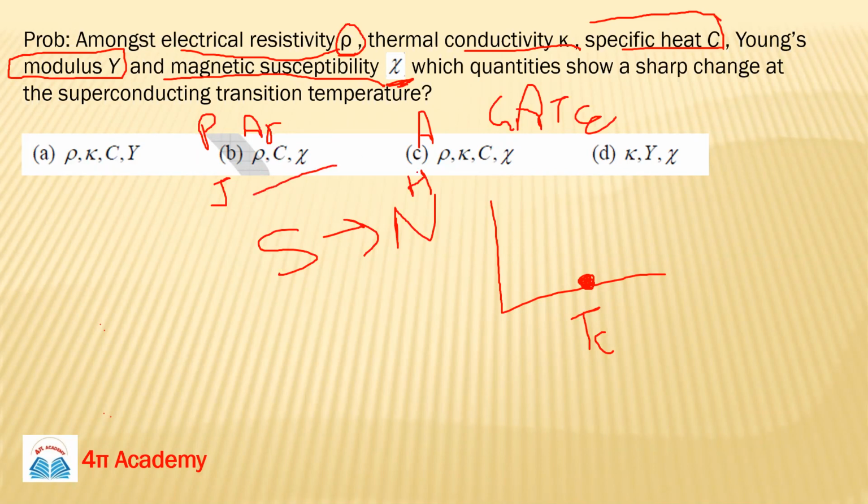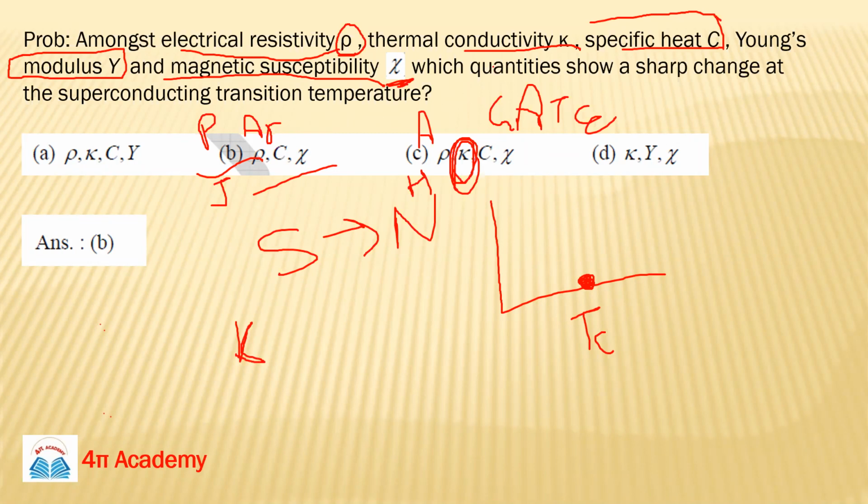Okay, why is C not correct? Because in C you have K. So thermal conductivity is not a property which we can see being affected when transforming from normal to superconducting state. Okay, so your option B. Ma'am, thermal conductivity depends on temperature. So when we change the temperature, then thermal conductivity also changes.